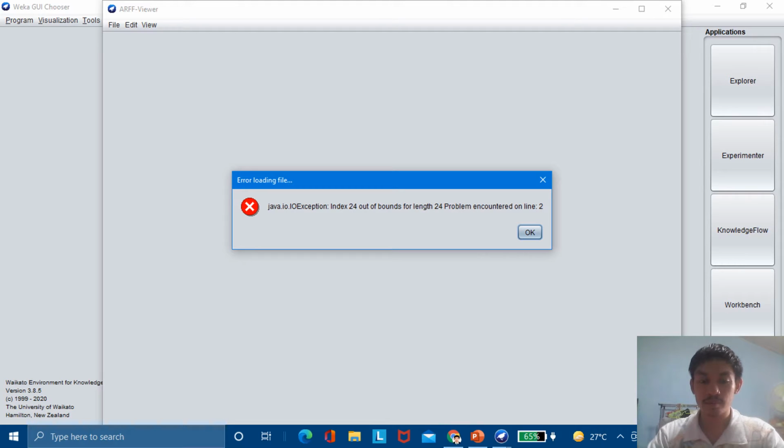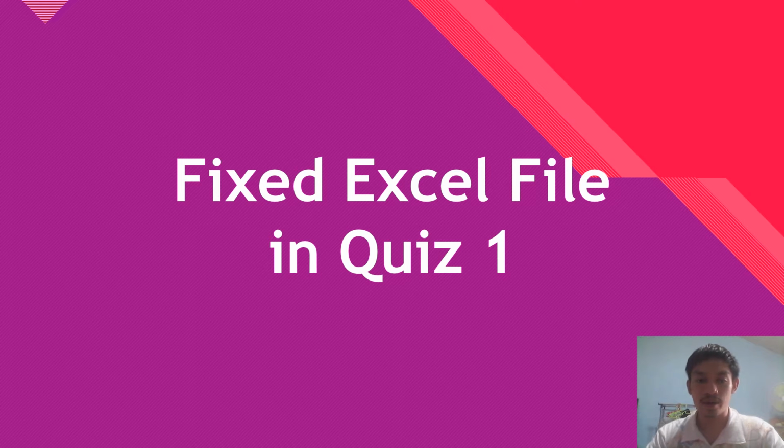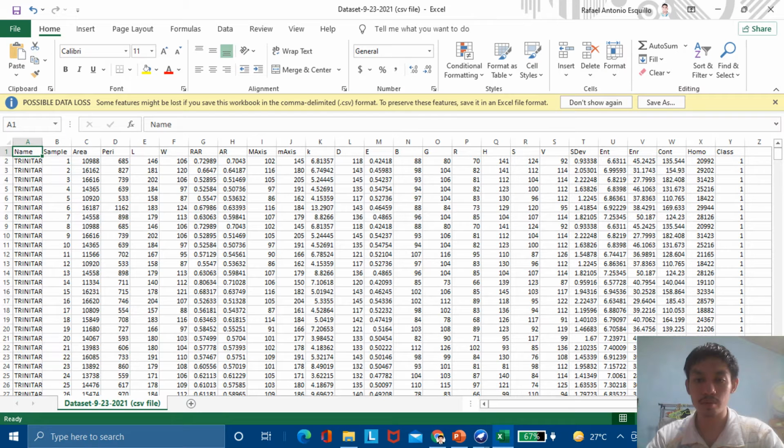Next, we are now trying to fix the Excel file in quiz number 1, which we have submitted. This is the fixed file that we submitted a week ago.